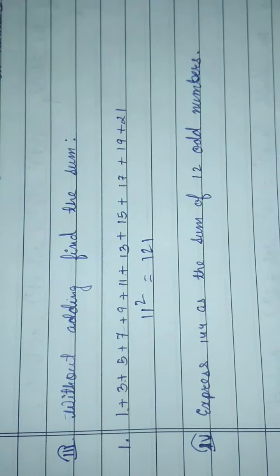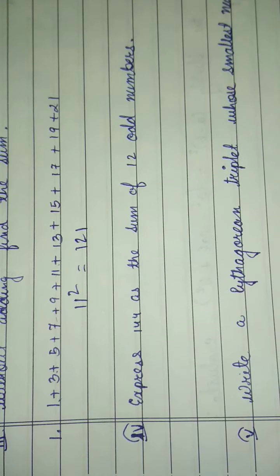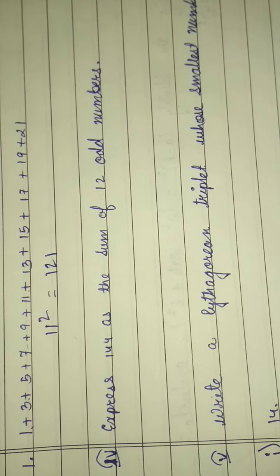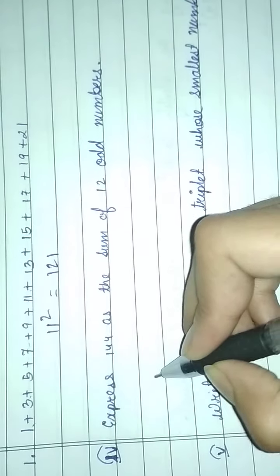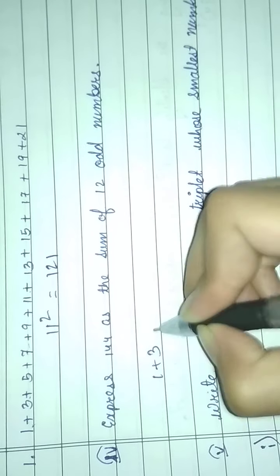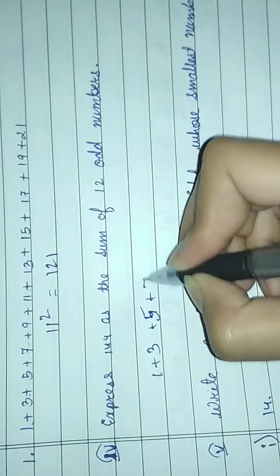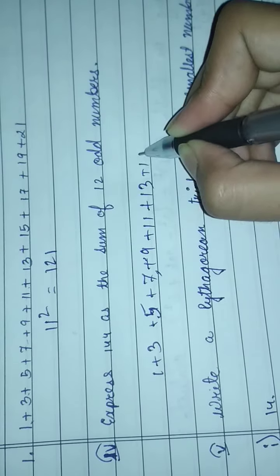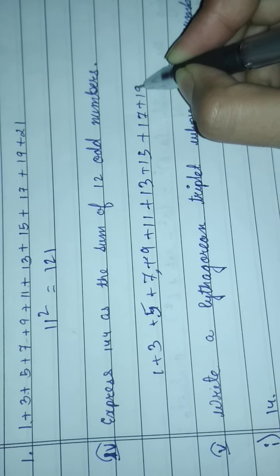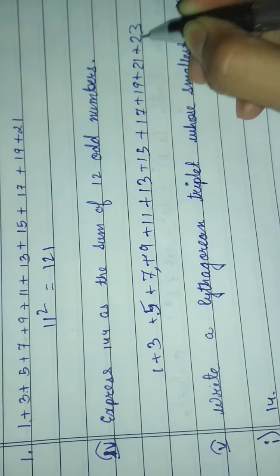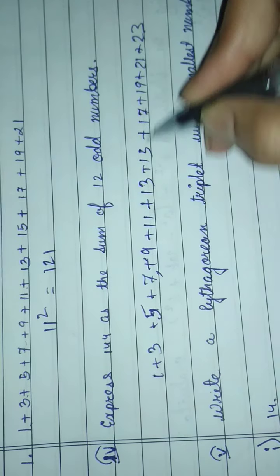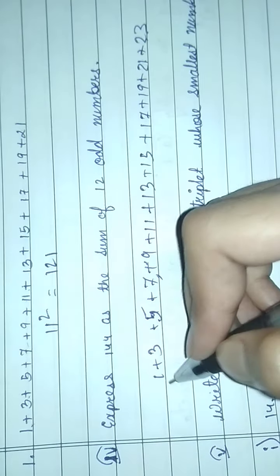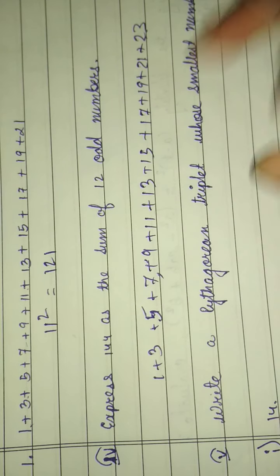Okay, so in this way we will find the sum without adding. Now express 144 as the sum of 12 consecutive odd numbers: 1 plus 3 plus 5 plus 7 plus 9 plus 11 plus 13 plus 15 plus 17 plus 19 plus 21 plus 23. These are 12 odd numbers: 1, 2, 3, 4, 5, 6, 7, 8, 9, 10, 11, 12. Okay, in this way we will express.